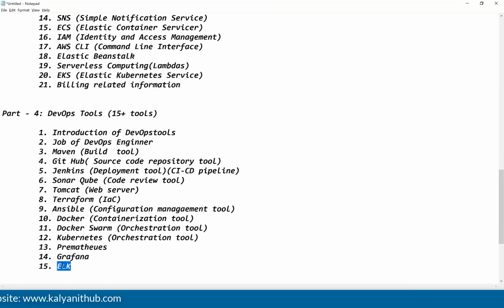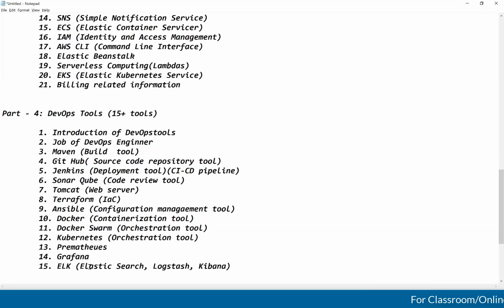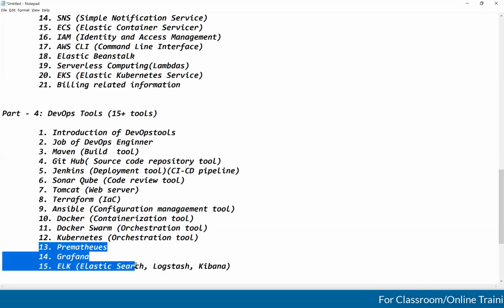Okay, next, ELK. ELK stands for the combination of 3 open source products. What 3 open source products are there here? E stands for Elasticsearch. L stands for Logstash. K stands for Kibana. These are the 3 open source applications. By using these also, we can monitor our application logs. These 3 are the monitoring tools which we are going to discuss in our course.